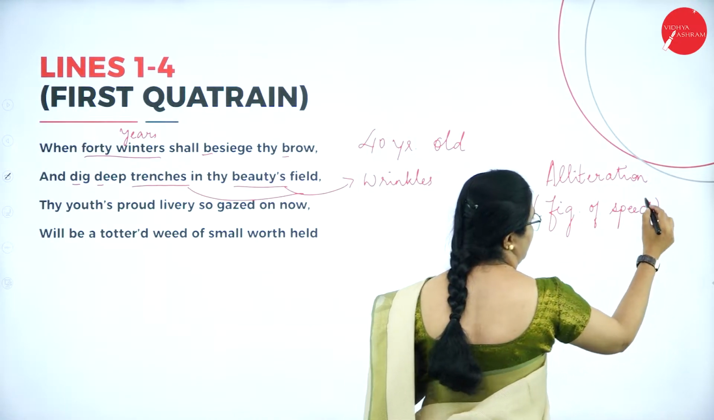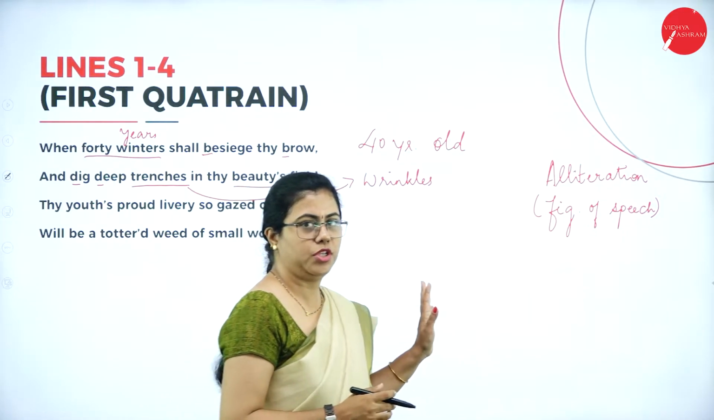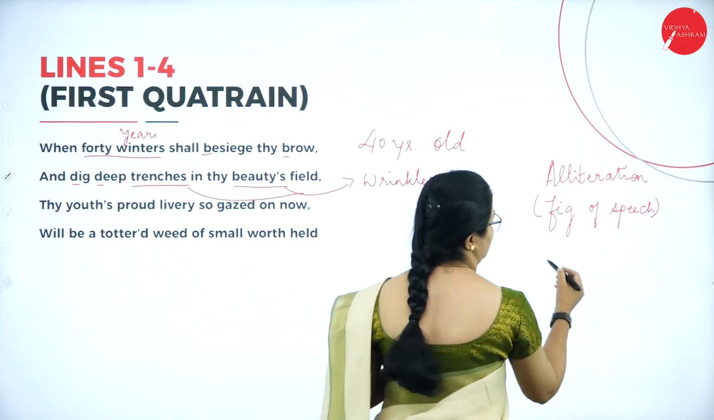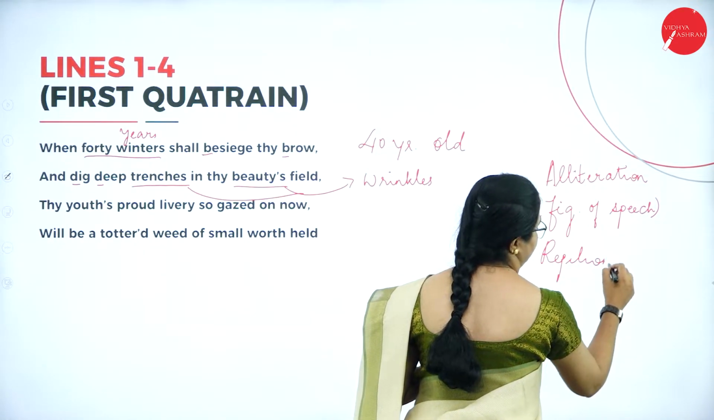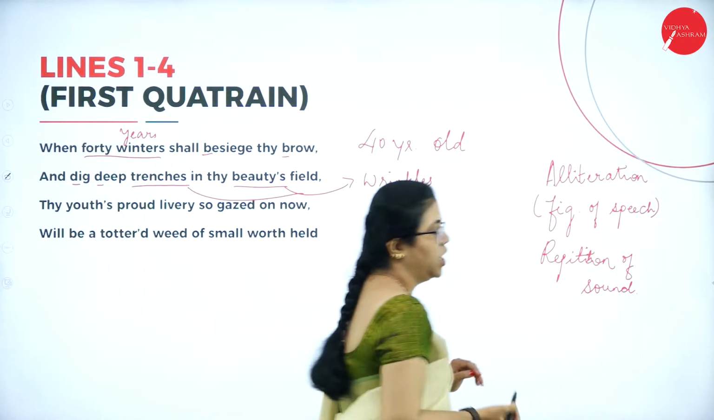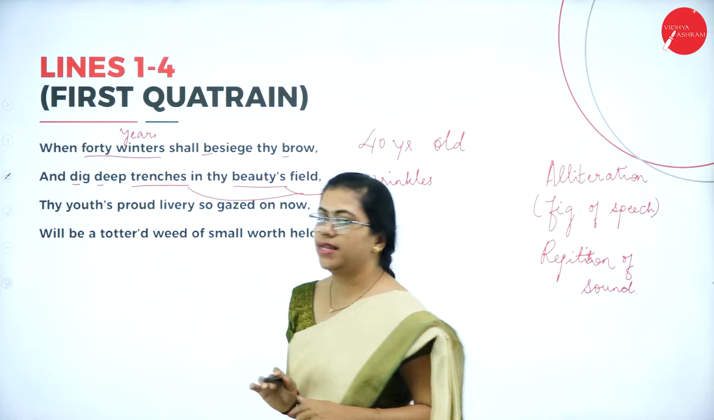Do not confuse this with parts of speech, which is different. Noun, pronoun, adjective, adverb, those are parts of speech. This is a figure of speech, and this is nothing but the repetition of sound. This repetition of sound is called alliteration.